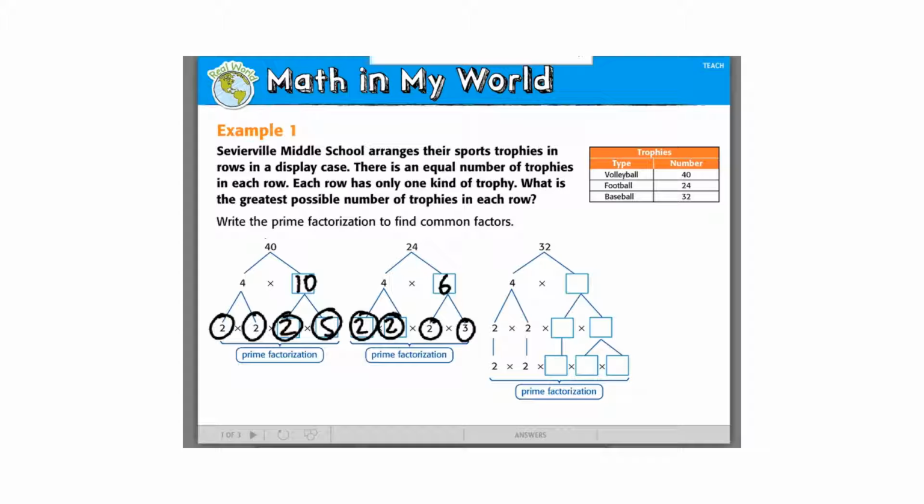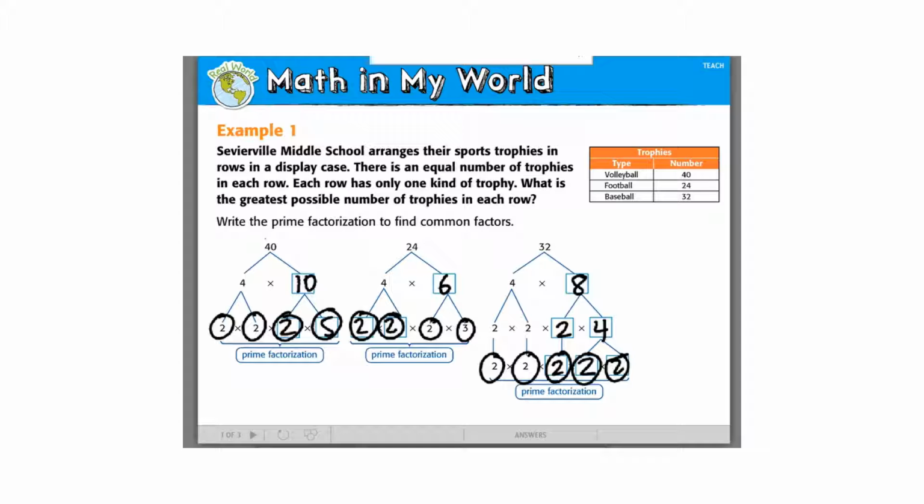Okay, now the factors of 32. 4 times blank. So what's going to go in the blank? 8, because 8 times 4 is 32. So 4 is broken down into 2 times 2, and 8 into 2 times 4. So now we have, man, 32's got a lot of 2's as its prime factors.